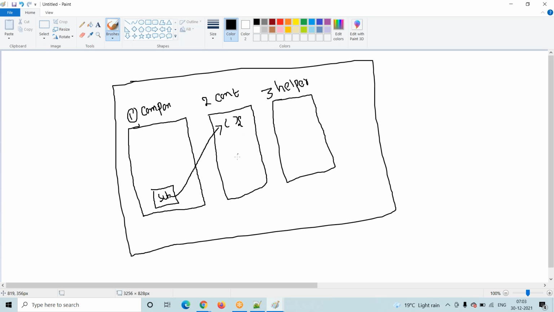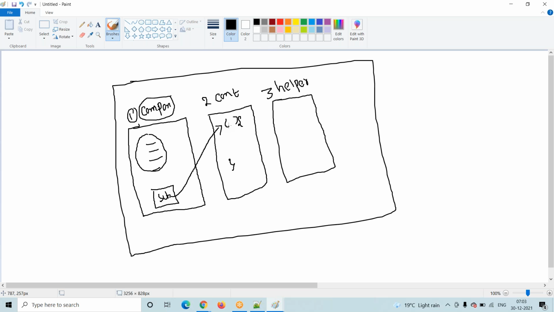Assume that I want to perform some validation here, whether you entered blank or not, whether you are entering data or not. So we need this value. First name value, last name value, mother name value, some attributes are there. That data we need. So where is that data? At the component level.